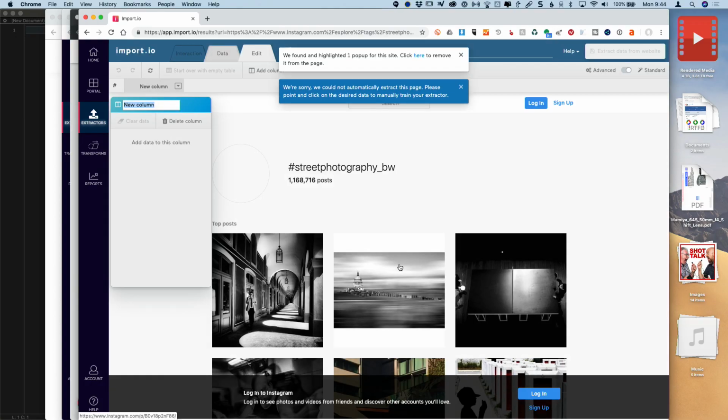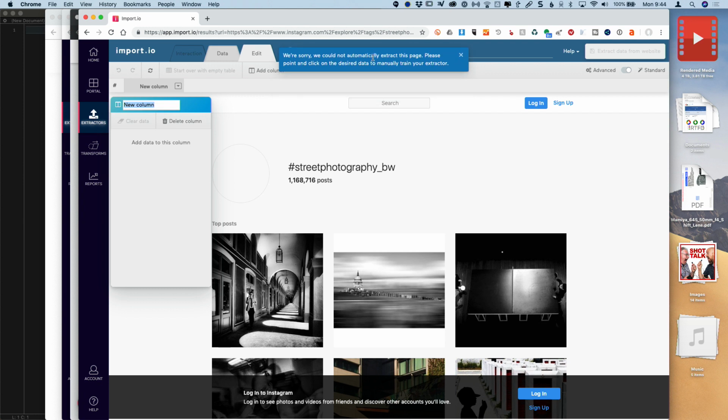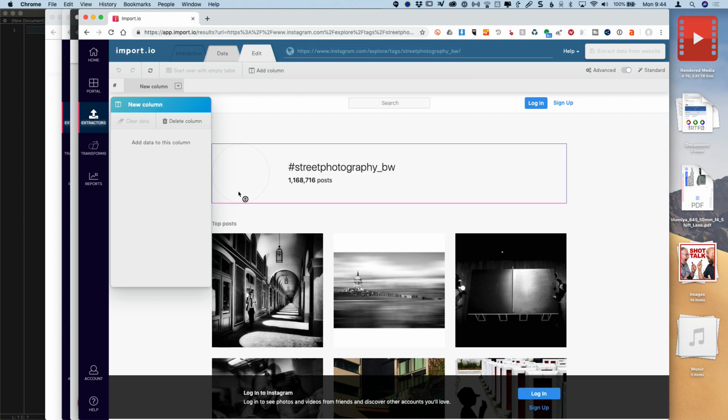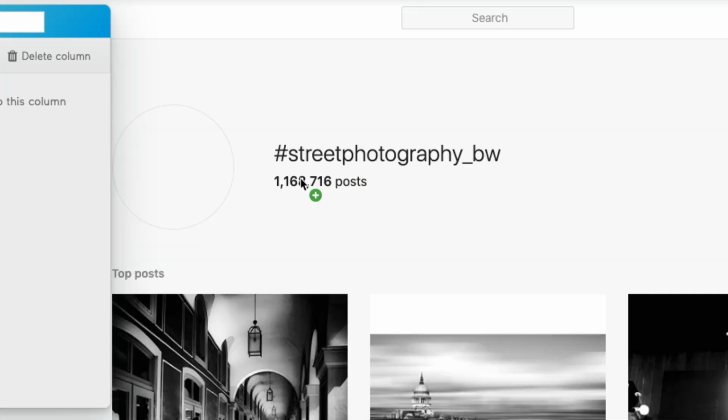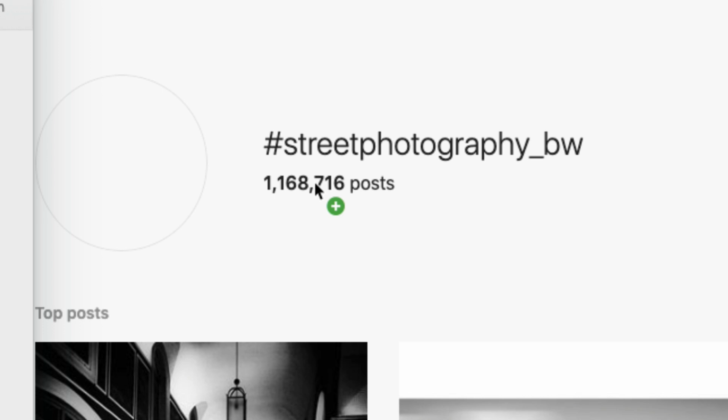All right, it looks like it's finished up here. It's told me that it's found a pop-up column. I think it's probably just a login page. Just get rid of that. And it also gives me this error, which I don't understand because it actually does work, but whatever. As I roll my mouse over this, you'll see everything highlighted, this data that it could extract. So I could even extract like the top post every time if I wanted to. But what I want is this number right there. And you can see how that highlights nicely as I roll over it. Boom, that's the number that I want.